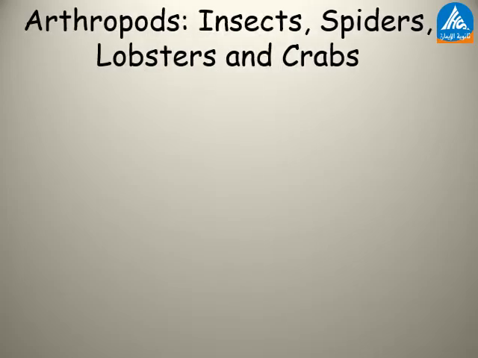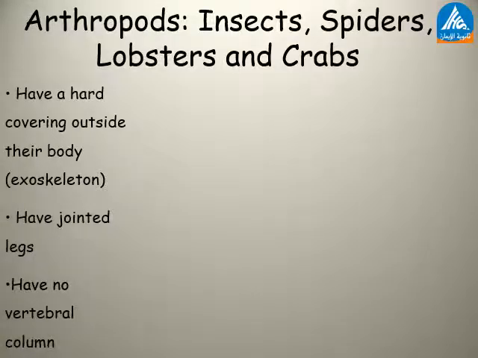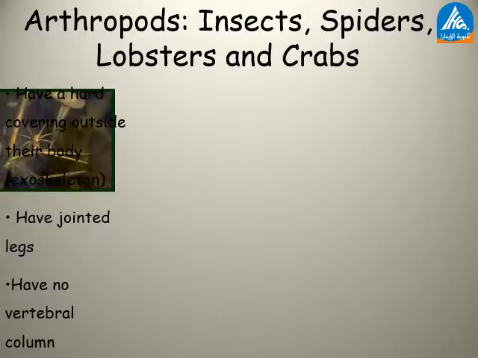The last group of invertebrates that we are going to talk about is arthropods. Arthropods include insects, spiders, lobsters, and crabs. Arthropods have a hard covering outside their body, which is called an exoskeleton. They have jointed legs. They have no vertebral column.